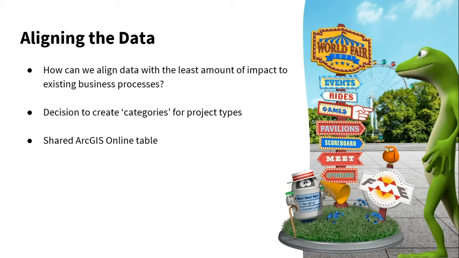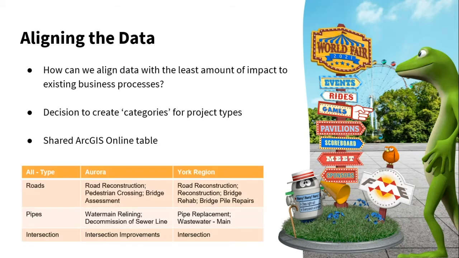And one of the theories that we came up with was if we all have access to ArcGIS Online, perhaps a shared table can maybe take care of this for us while leveraging FME to really help do some of that mapping of values. So that's what we ended up trying out. So we ended up creating an ArcGIS Online table, not unlike what you're seeing here at the bottom of the screen, where we had the all type or the category being roads, pipes, or intersections, and then followed by other fields listed as the municipality's name for each participating organization. So for example, the next field being Aurora, and then maybe York Region, and then Whitchurch-Stouffville, King, and Vaughan, and so on and so forth.